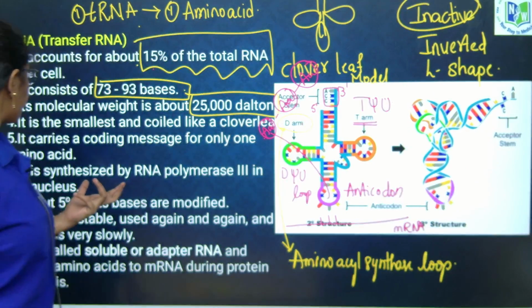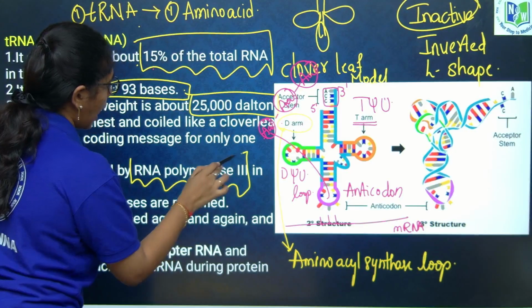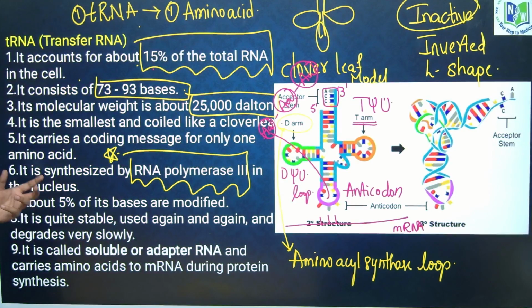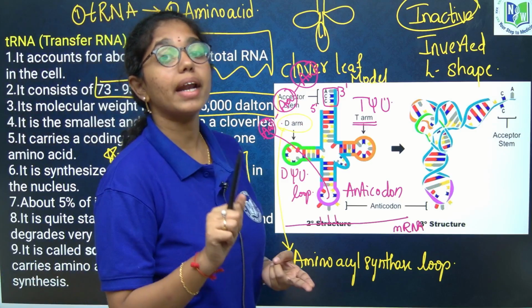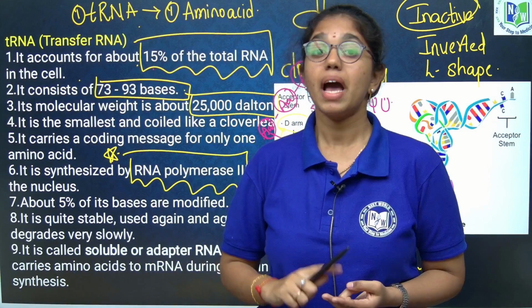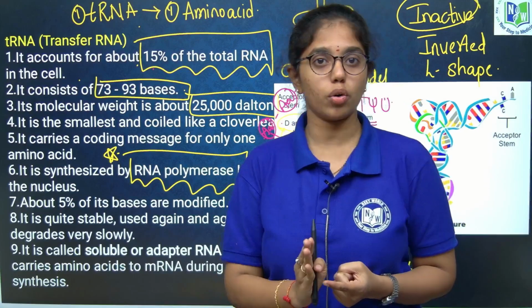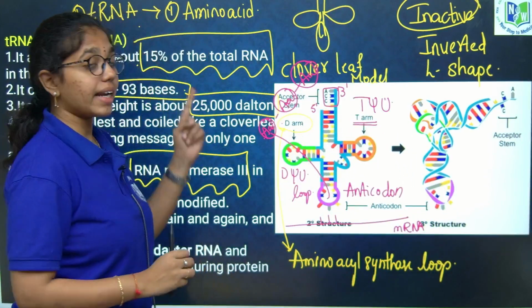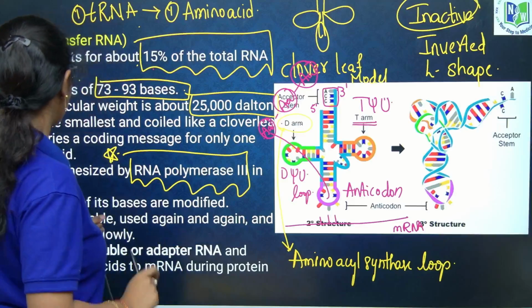Now if you see, it is synthesized by what polymerase? RNA polymerase 3. RNA polymerase 2 is synthesizing mRNA in nucleoplasm. RNA polymerase 1 is synthesizing rRNA in nucleolus. RNA polymerase 3 is synthesizing tRNA, again in nucleoplasm. Do remember this in your mind, okay.